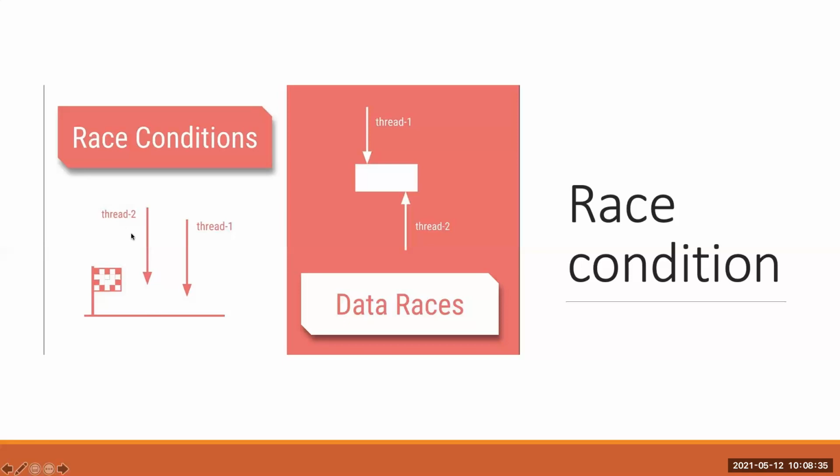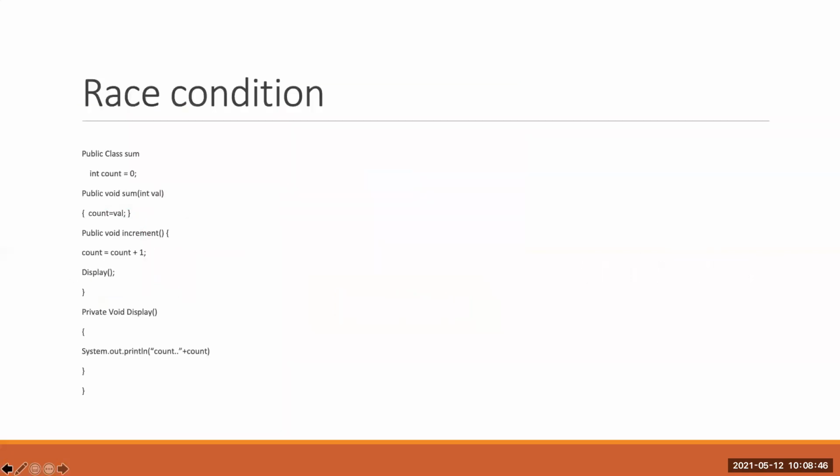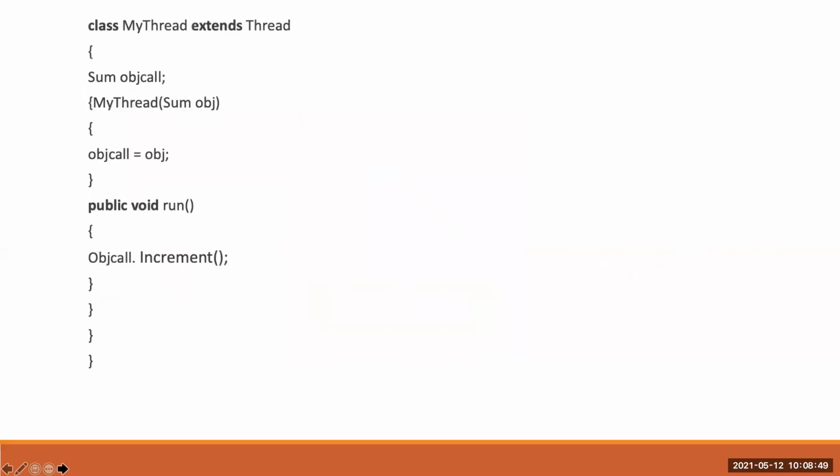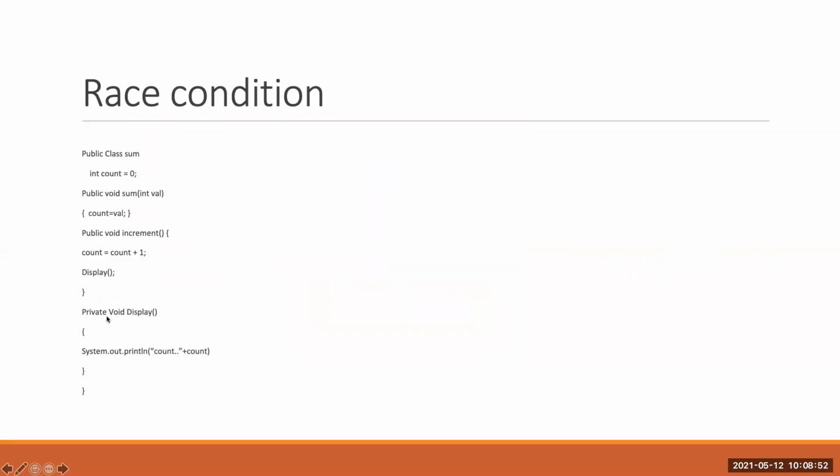That value is wrong, it's corrupted. Thread 1 incremented before thread 2 finished processing, so the value got increased once more and the expected value is not returned. It returns a wrong value because multiple threads access the same common block. That is called a race condition: when concurrent access happens, there may be a chance of giving the wrong result.